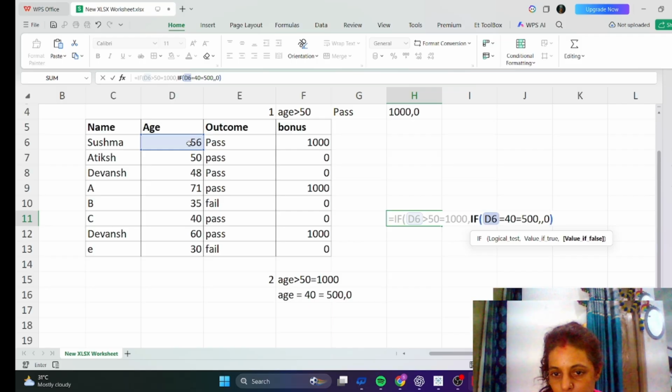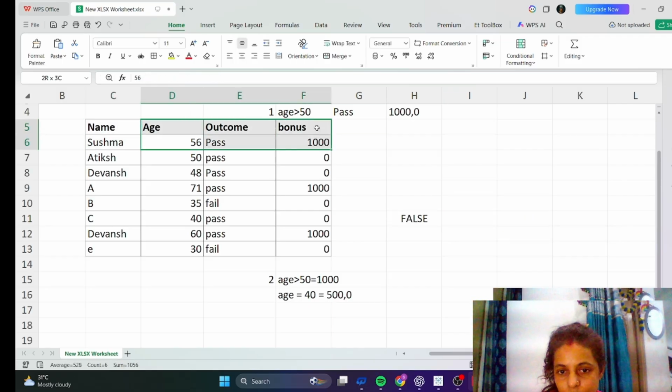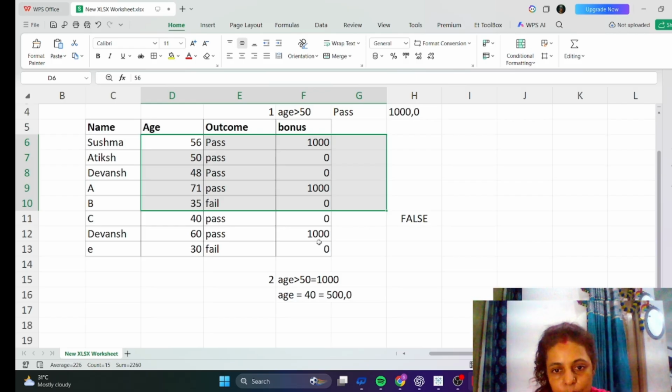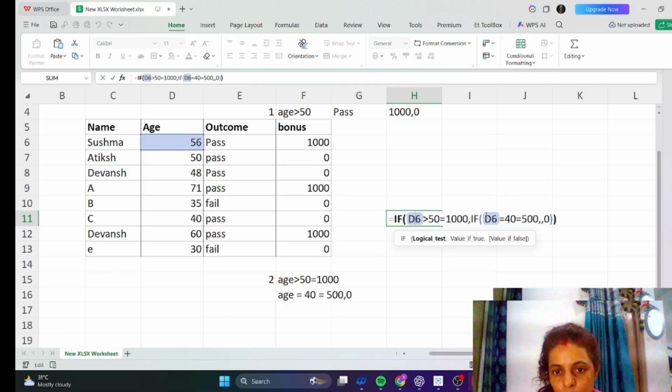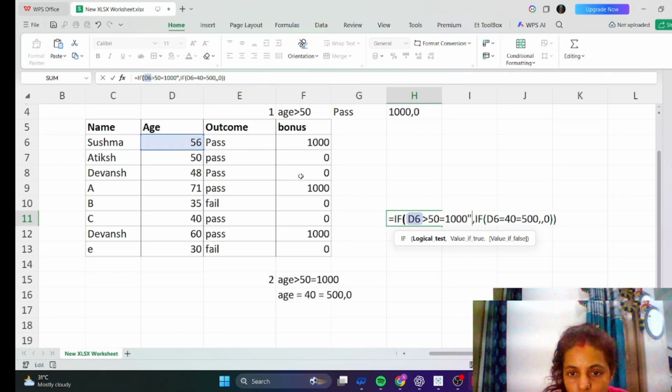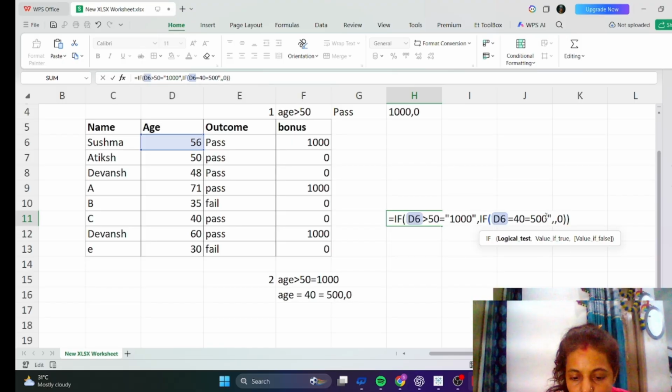For one person here is one bracket, and we have to write 1000 after the double bracket. Let's see why it is not working, in double bracket, double quote.